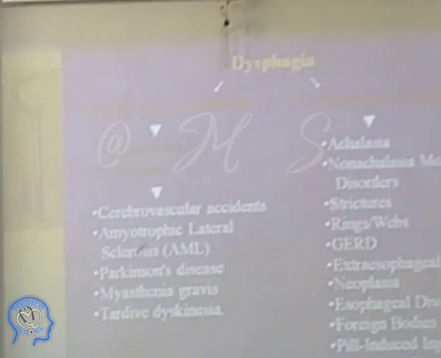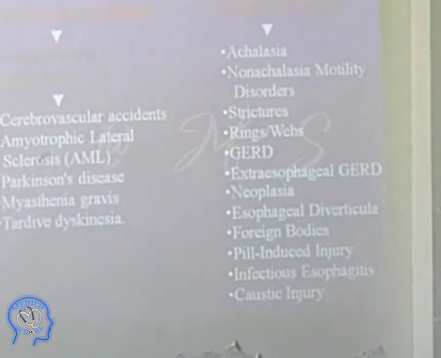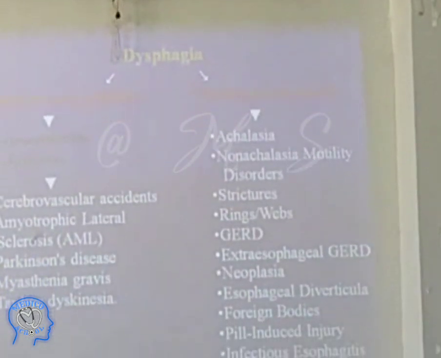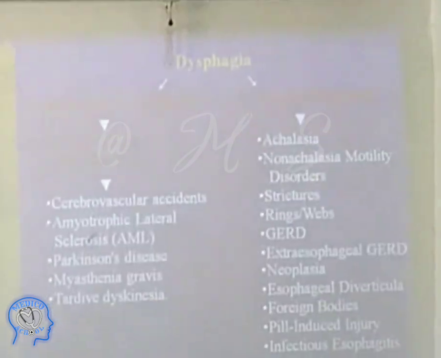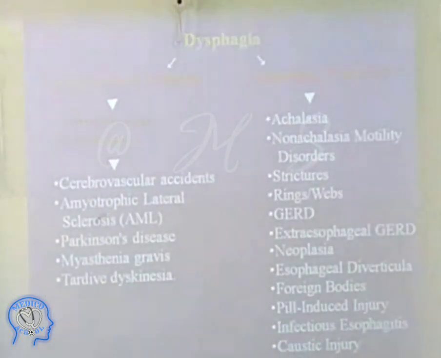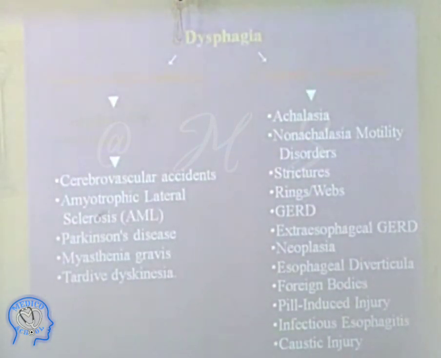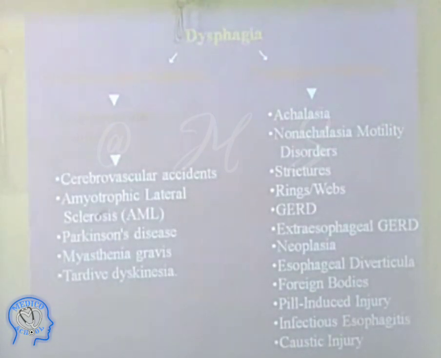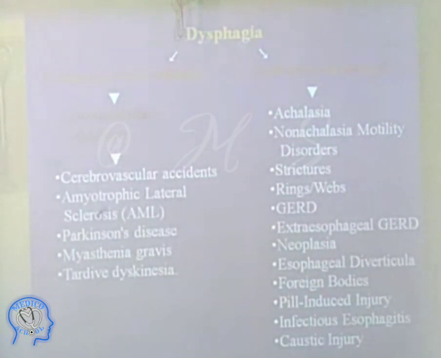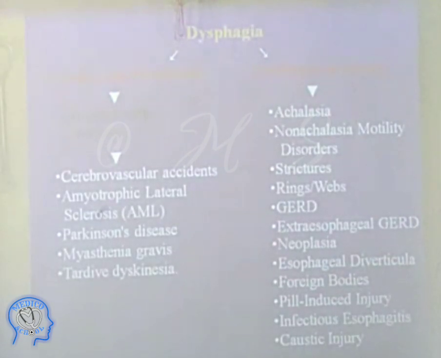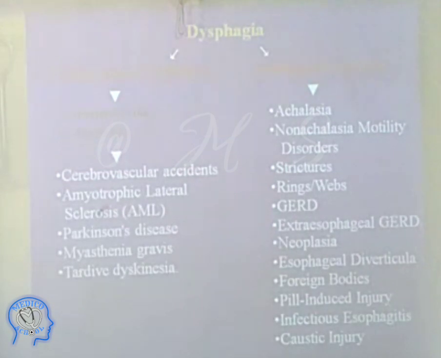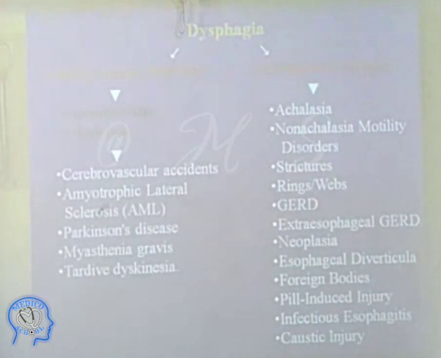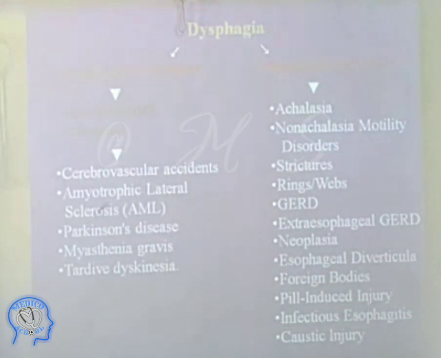Mostly people take small objects, they swallow things, and even people take acid also. Sometimes psychological patients take these things to die, and it results in a very severe stricture in the esophagus. Infectious esophagitis and gastric injuries.